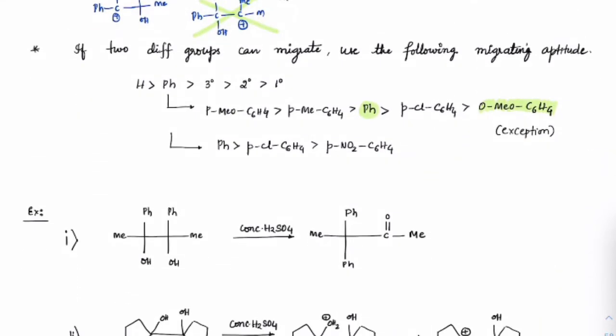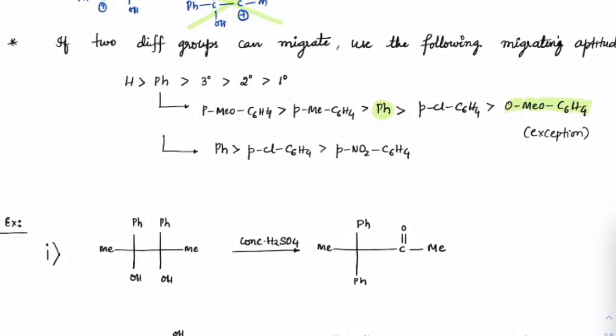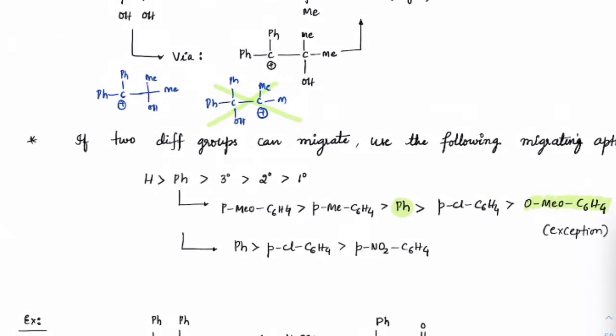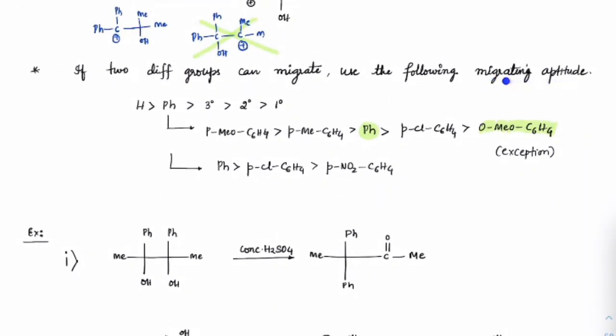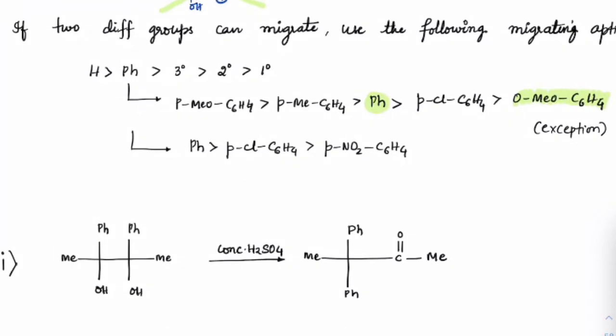Next, suppose you have different groups present to be migrated. For instance here there were two methyls only, right? If you have two different groups, then it depends upon the migrating aptitude. So general migrating aptitude is hydride will shift the most, then phenyl, 3 degree, 2 degree and 1 degree.